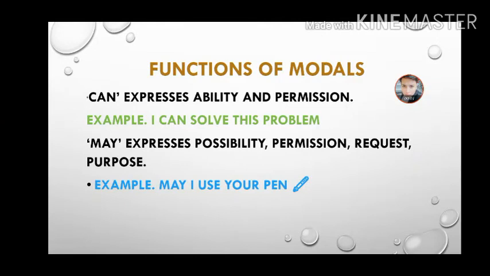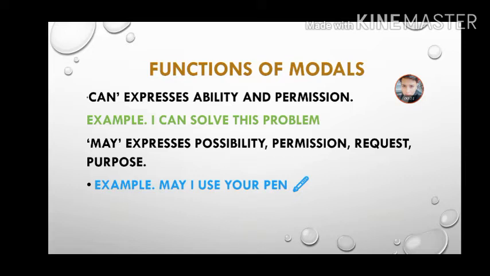Now look at the functions of modals. First is can, which expresses ability and permission. The example you can see: I can solve this problem.